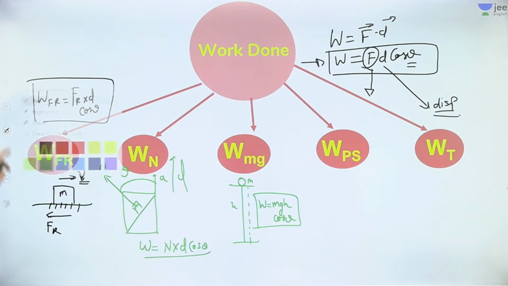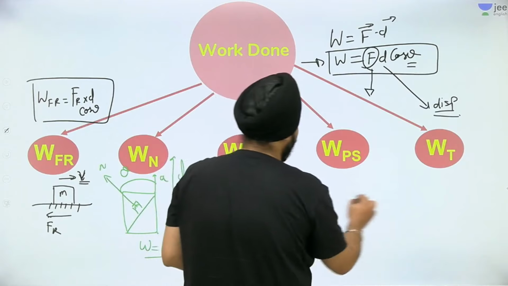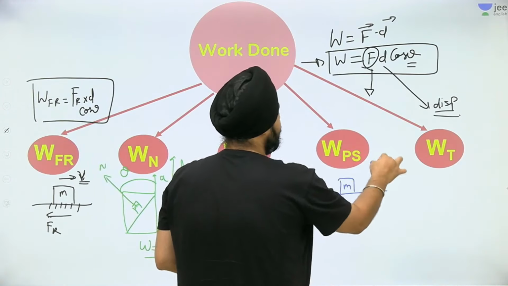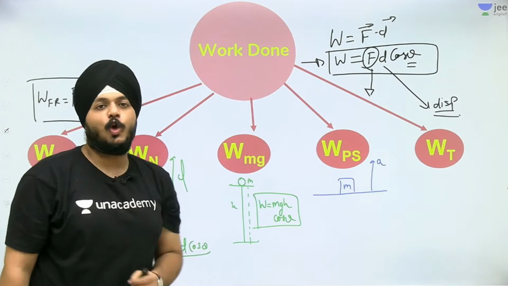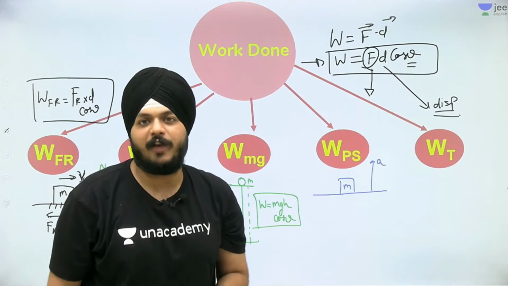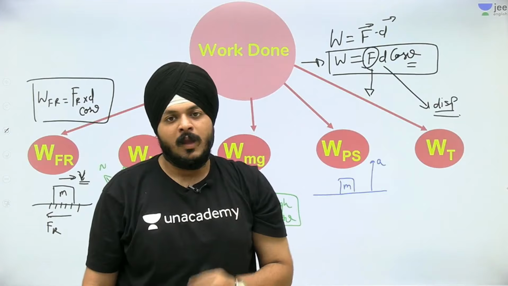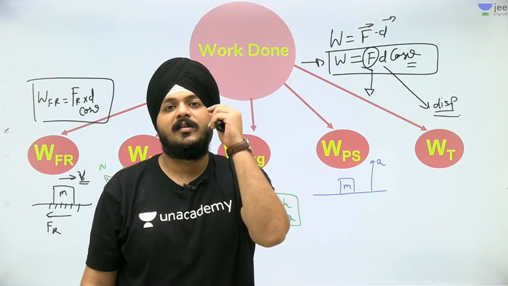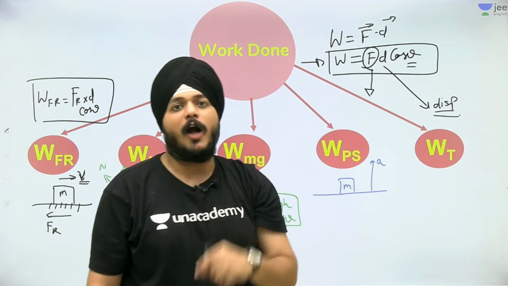How many types of forces are doing the work? That is the most important part. Work done by the pseudo force: suppose this is a particle m, and the surface is accelerating upward. According to the core concept of the pseudo force, whatever acceleration the surface or frame has, it should be applied to the block in the reverse direction.